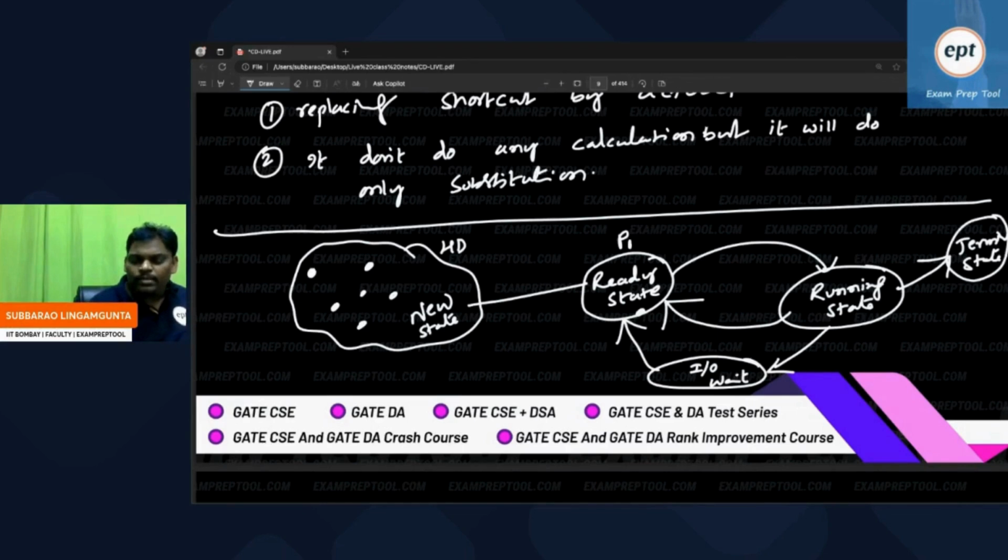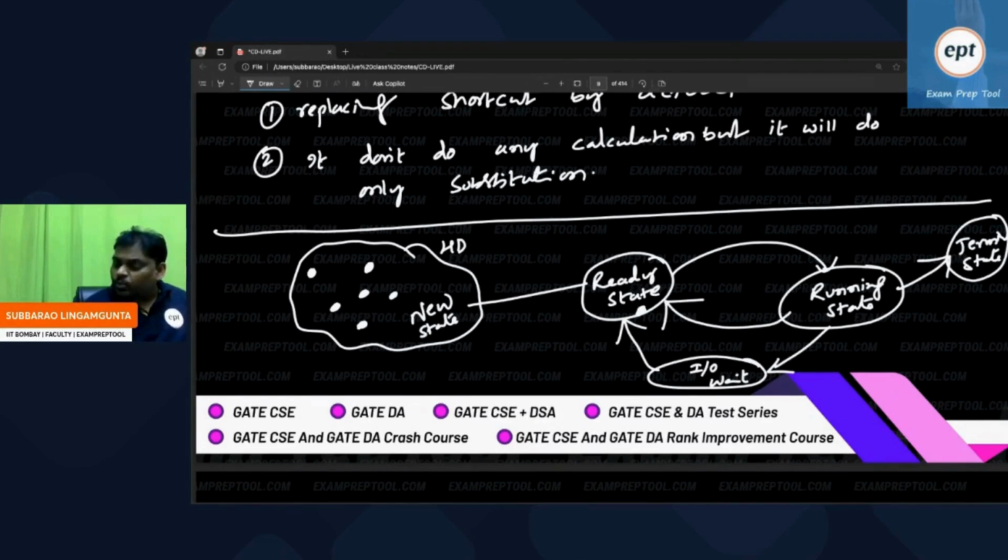So remember this. Typing a program, saving a program, compiling a program, assembler, linker: these are all the new state. Then whenever the program is going from hard disk to main memory, this is called the ready state. Those who are ready all come here and wait in the ready state, because the CPU is busy with someone else. Whenever the CPU is free, it asks one of the ready state processes to come to the running state. Whenever running is going on, if a high priority process came, it says, high priority came, I cannot run, you please go and wait in the ready state.